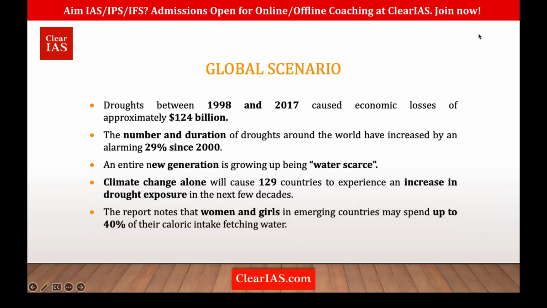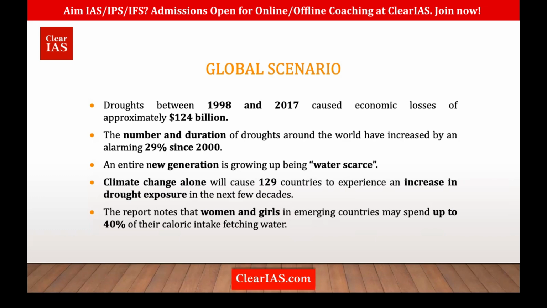One of the most important factors: the people who will be most affected are women and girls. You know why? Because women and girl children are usually the people who go and collect water. They take water in pots and come home, right? So the time spent collecting water, and the calories spent fetching water, will be highest.